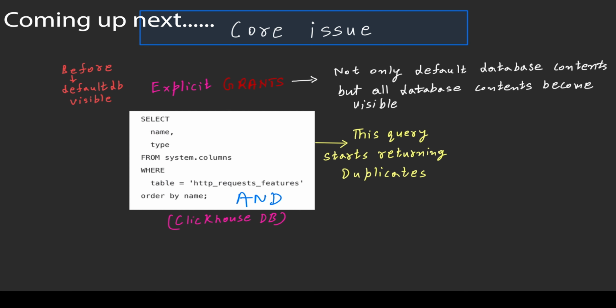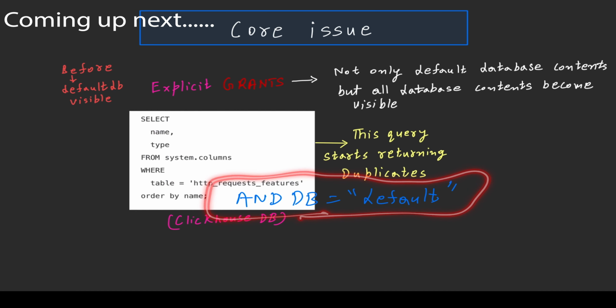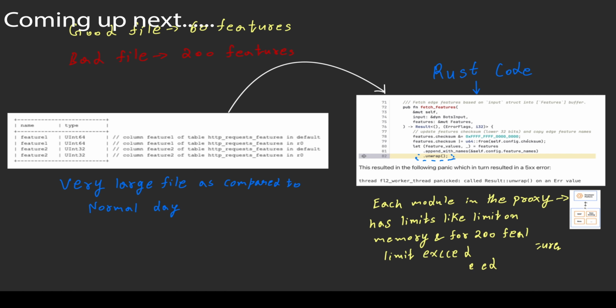And db equals to default. So if they would have done this, Cloudflare would not have gone into failure that day. So this particular rush code goes into failure and created.